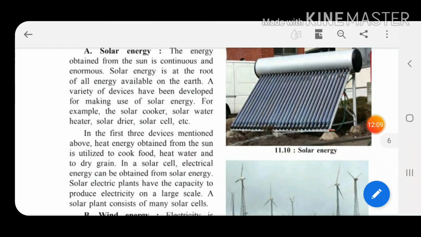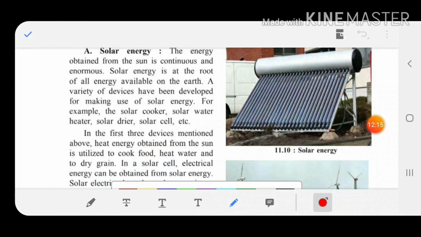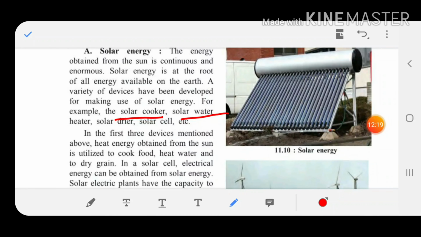A variety of devices has now been developed to make use of solar energy. For example, from solar energy, children, what things are made? Solar cookers are made, solar water heaters are made, you can heat the water, solar dryers are also there to dry the grains, and solar cells are there to convert it into electrical energy. With a solar cooker you can cook the food, so at least you can save fuels, natural gas, LPG gas, yes or no?